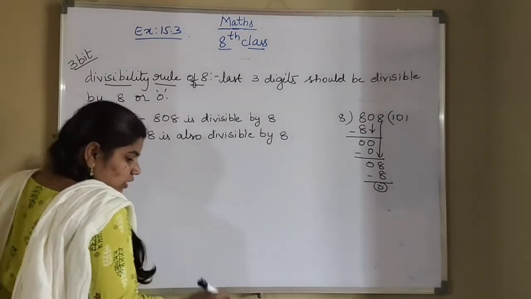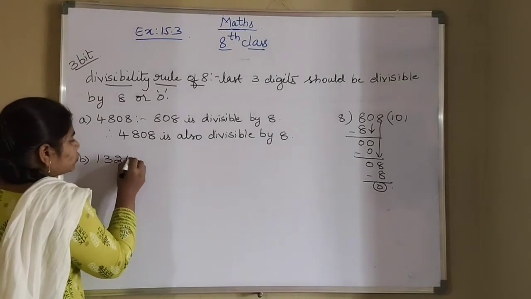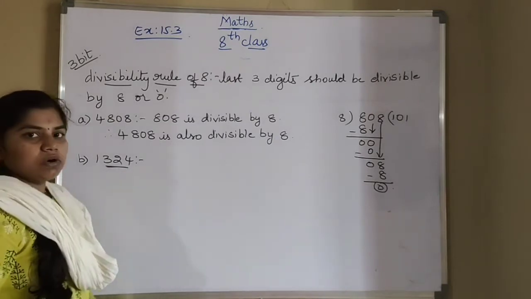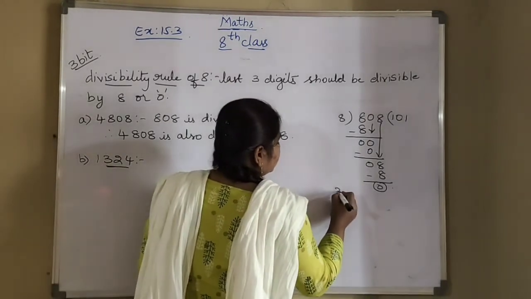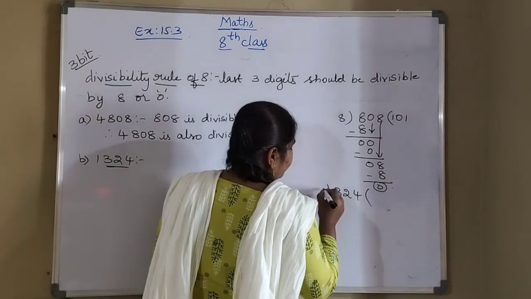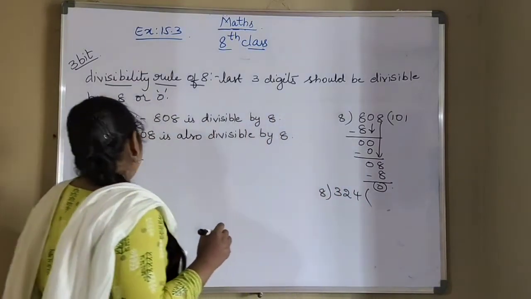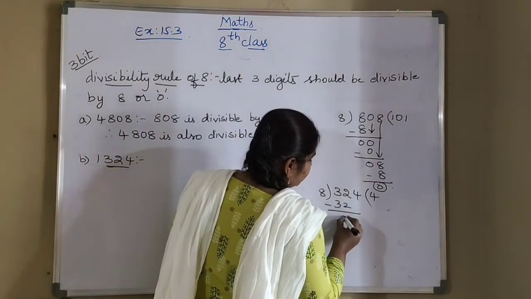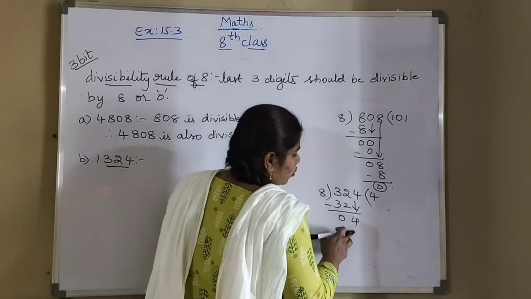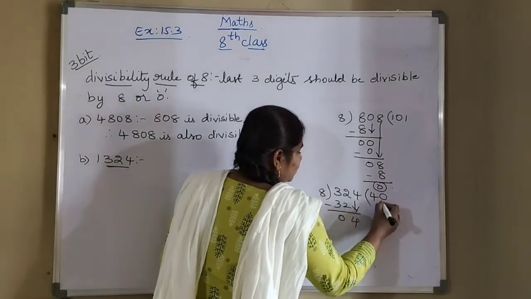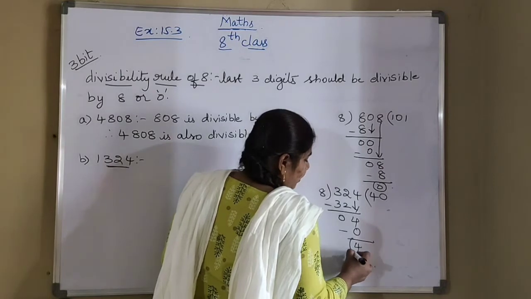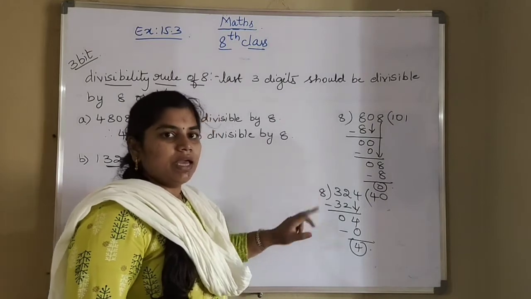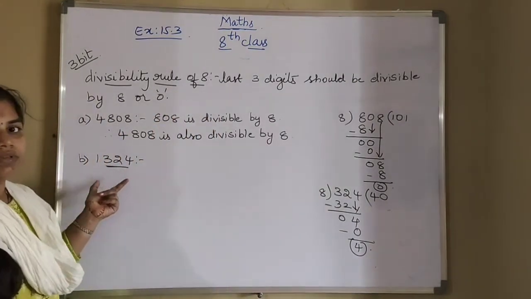B bit is 1324. So if these last 3 digits are divisible by 8, the whole number will also be divisible. So I'll check here with 324. We have to divide this 324 with 8 now. So 8 4s are 32. Bring this 4 down. 4 is smaller than 8. So 8 zeros are 0. So you got the remainder as 4 here. So that means 324 is not divisible by 8. That means the whole number will also not be divisible by 8.